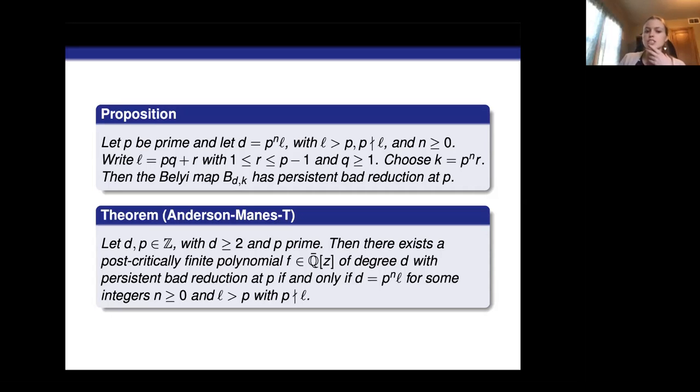So we're going to sketch a proof of this theorem, and then we're going to look at an example of this theorem for a specific degree.